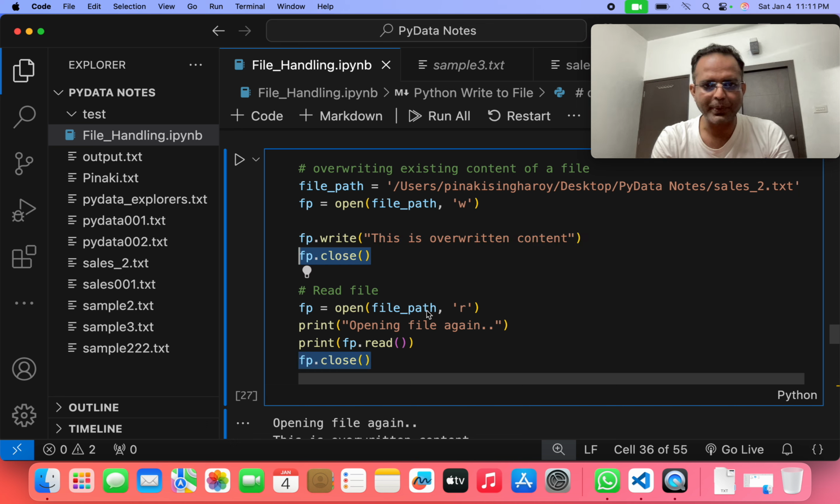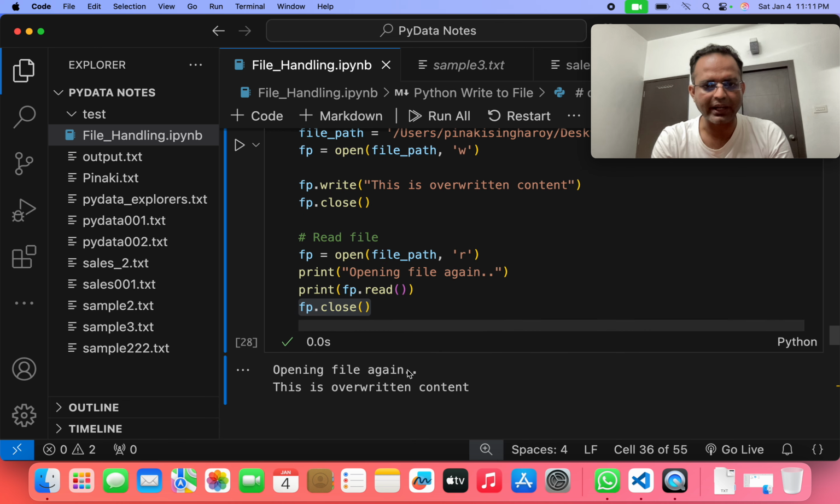Then after that, we open that file path again, in the read mode, and print "opening file again". Then we print it with the fp.read function. Then fp.close. If we run that program, we can easily see "opening file again" is written there, and this is the overwritten content. We already printed out this overwritten content, it's printed there.